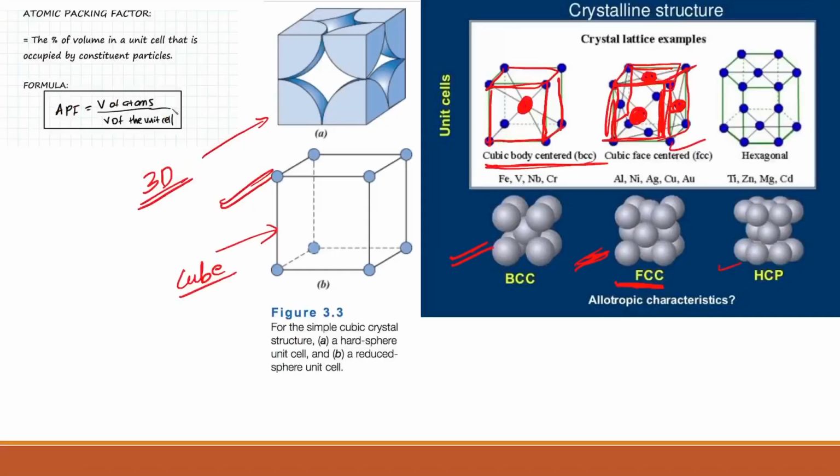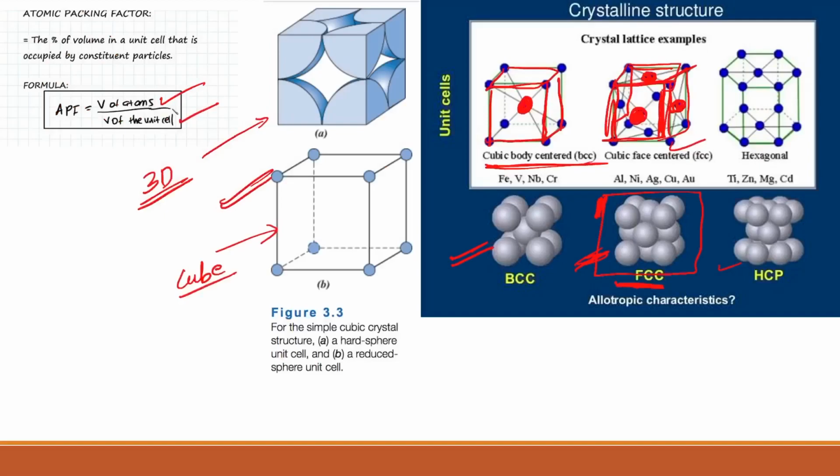Also you can see the atomic packing factor formula, volume of an atom upon volume of a unit cell. So for this unit cell, a large number of atoms can be occupied in face centered cubic structure. That's why the correct answer is face centered cubic structure. Now this is also an important question, guys, asked in 2017 SSC JE.